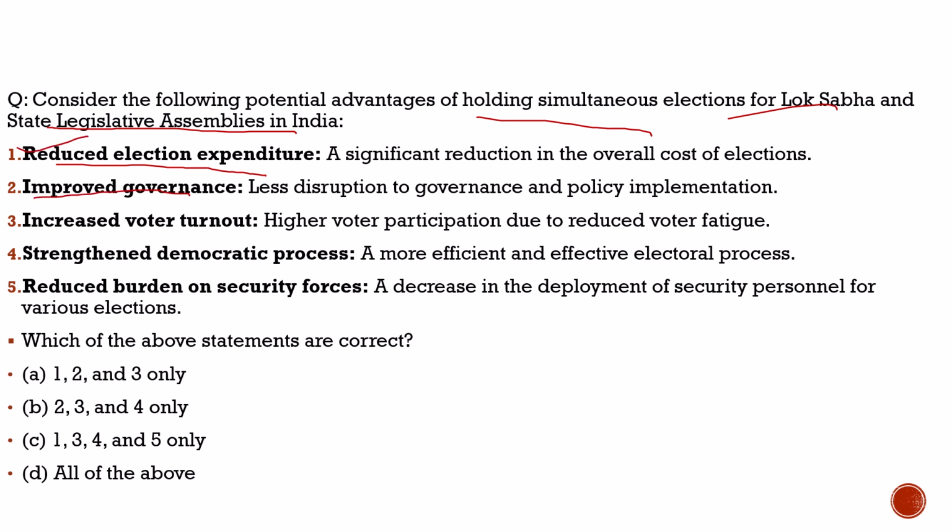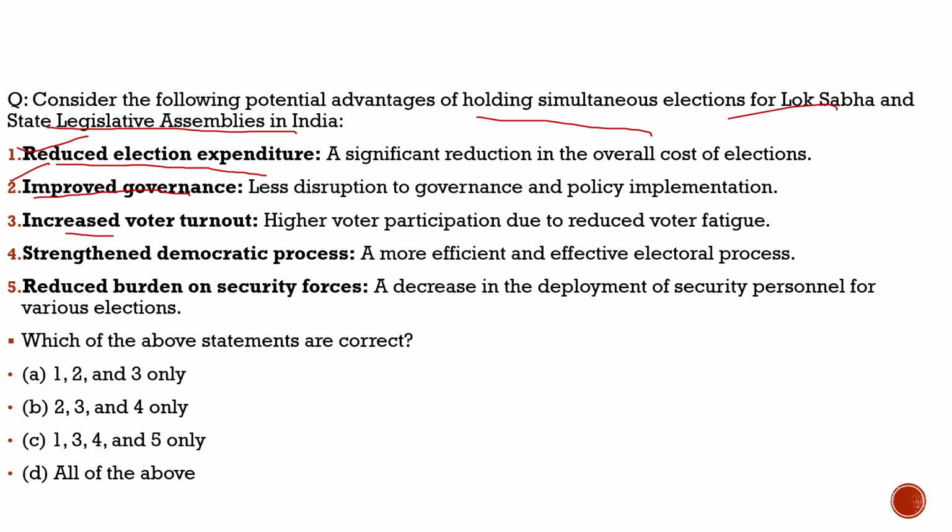Statement 2, improved governance, less disruption to governance and policy implementation. 100% correct. It is believed that in our country, for the majority of the time, some kind of election is happening, and because of those elections the governance gets highly impacted. This year there were parliament elections, next year there would be an election in a particular state, then after that elections in another state, so the governance gets disrupted. If we have simultaneous elections, then it will have less impact on governance and will definitely improve it.